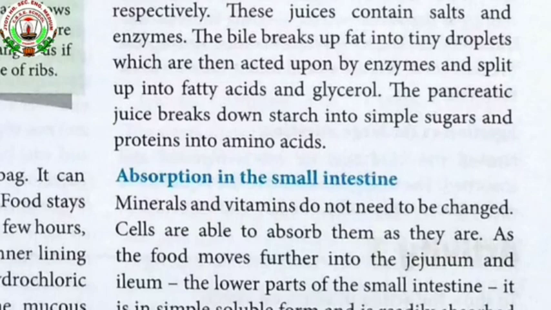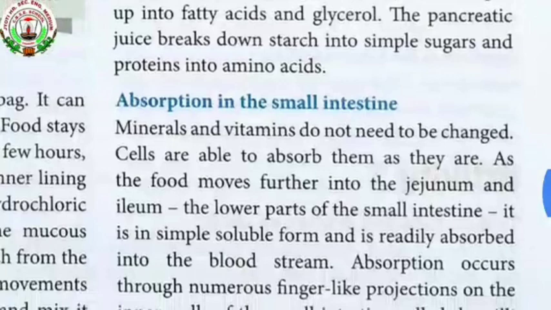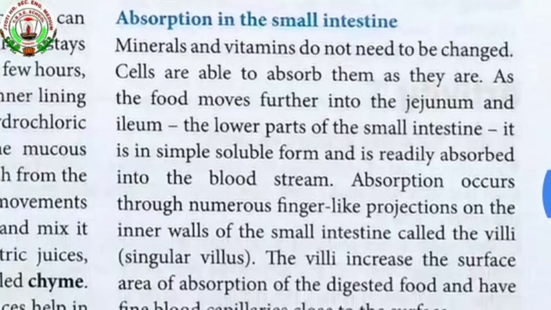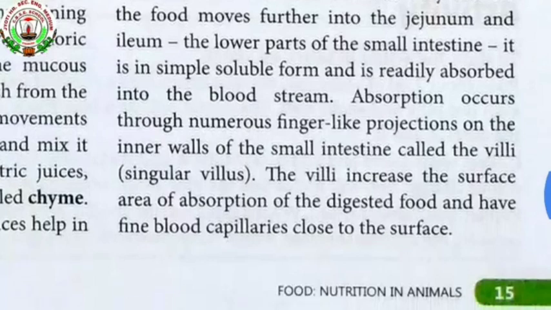As the food moves further into the jejunum and ileum, the lower part of the small intestine, it is in simple soluble form and is readily absorbed into the bloodstream. Absorption occurs through numerous finger-like projections on the inner wall of the small intestine called the villi. The villi increase the surface area of absorption of digested food and have fine blood capillaries close to the surface.